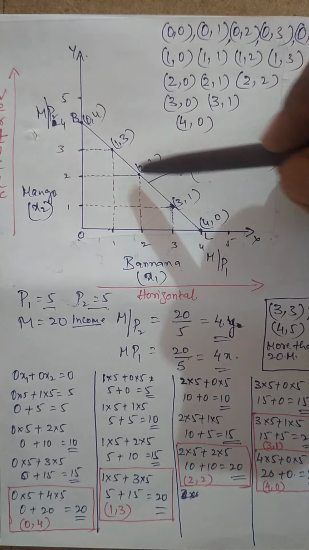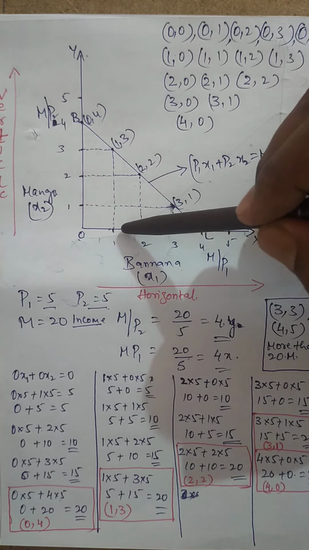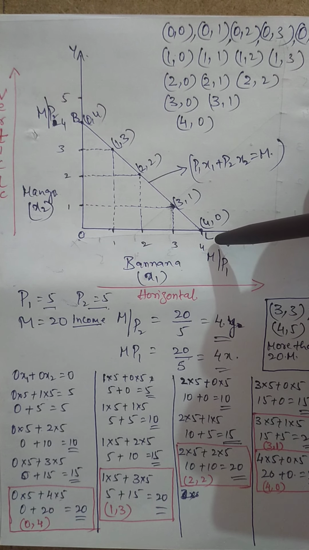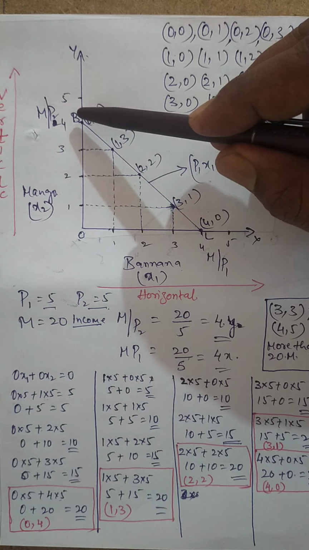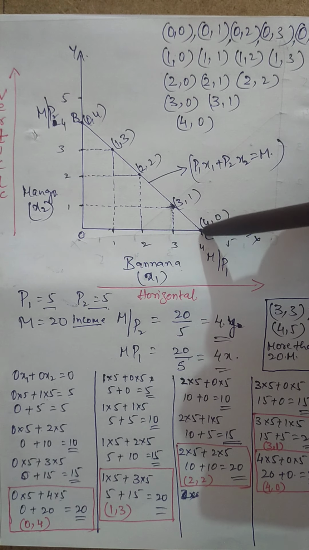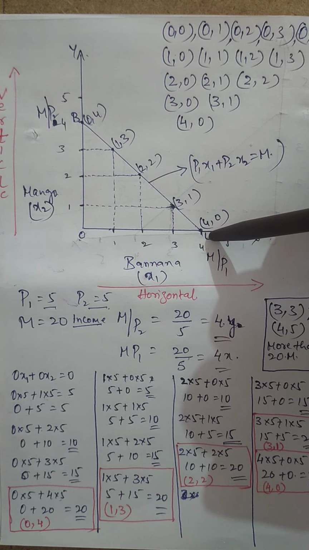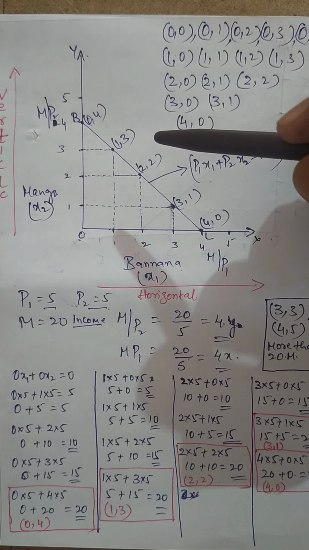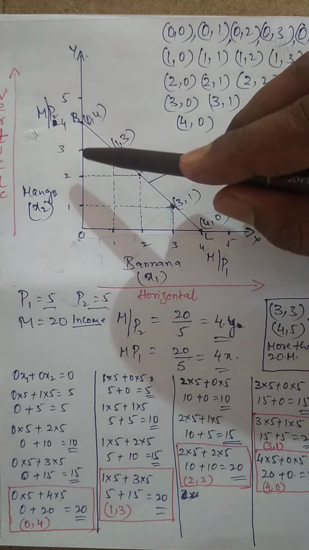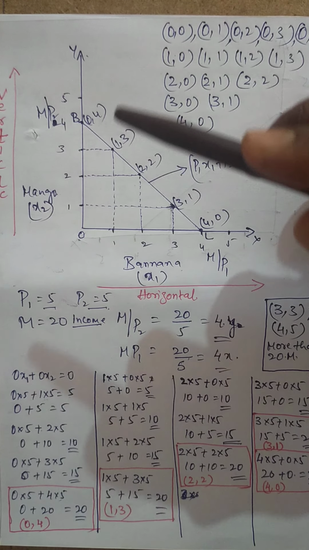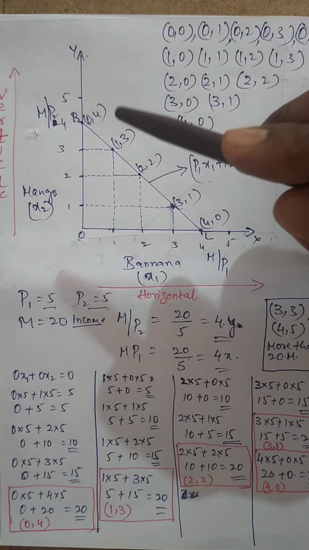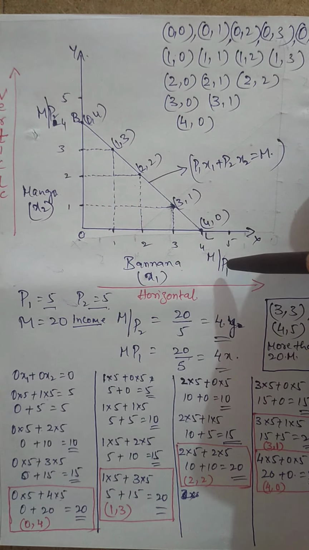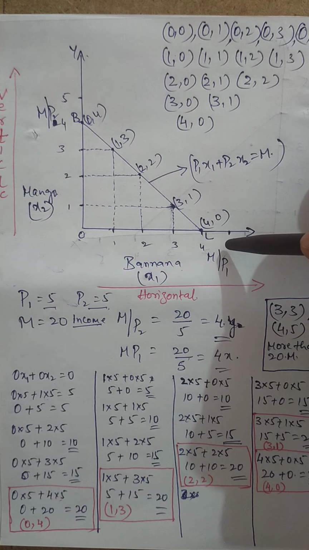Why have we drawn the budget line here? Because of the combinations of purchase, we get the exact income being consumed. The budget line rule says that the person purchasing a combination of two goods should not keep even a single paisa with him. Then only we can call it a budget line.